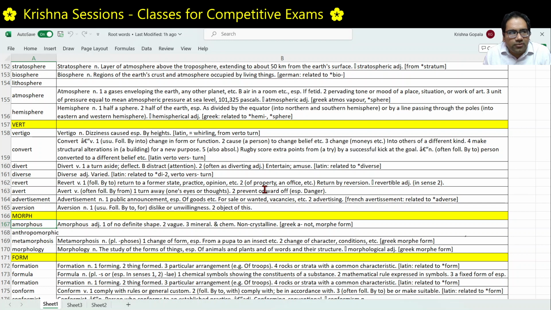Next, anthropomorphic. Anthropomorphic is treating gods, animals, or objects as if they had human qualities. That is anthro plus morphous, having human form. For example, in the Panchatantra, we discuss animals as if they can speak, as if they can act like human beings. So that is anthropomorphic.